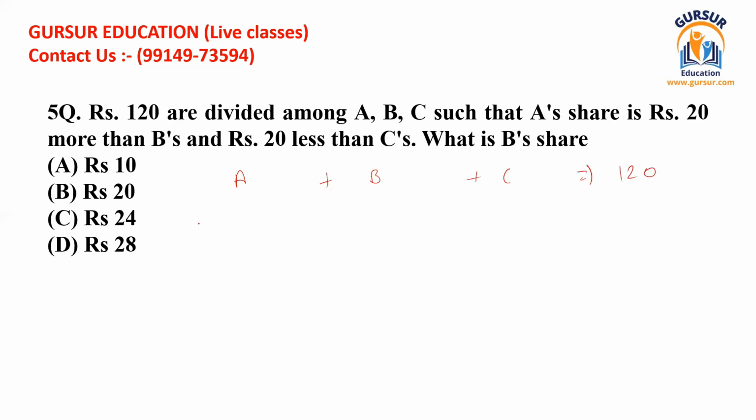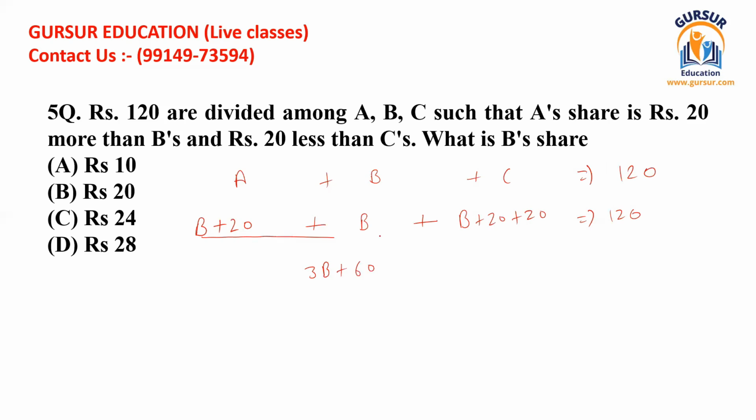A's share we already know. That should be B plus 20. B's share we already know, that is B. And C's share we have already arrived at. This is B plus 20 plus 20. These should all be equal to 120. Now you can see that there is the value of 3B plus 60.